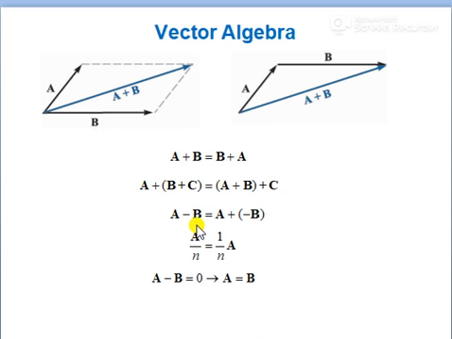You can see here a minus b can be written as a plus minus b. A by n can be written as 1 by n times a, or a minus b equal to 0 is nothing but a equal to b, right? So these are what you can perform. Scaling in vector algebra means multiplying a scalar to a vector.